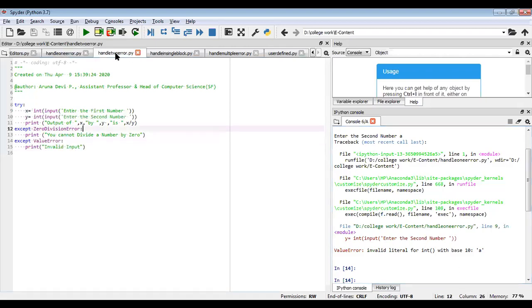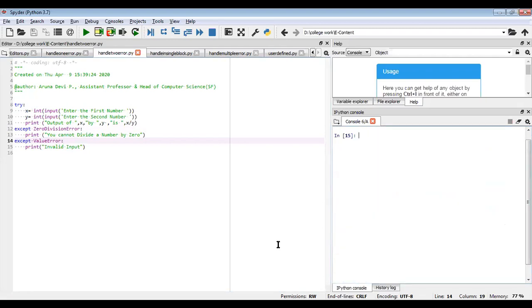So I have written another program where I handle the value error. If I run this program, I can give the first number as 10 and the second number some alphabet. It gives us invalid input. How does it predict that it is an invalid input?